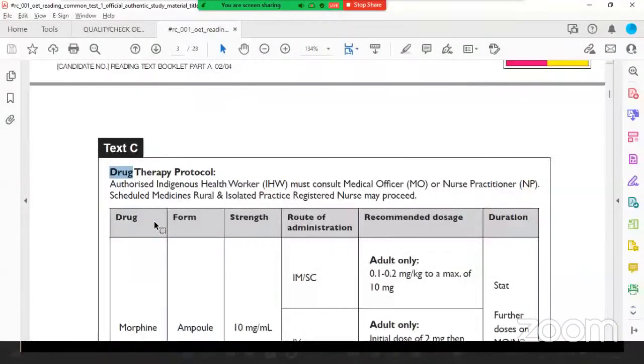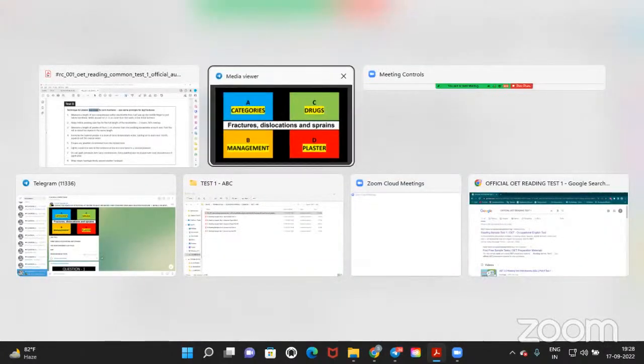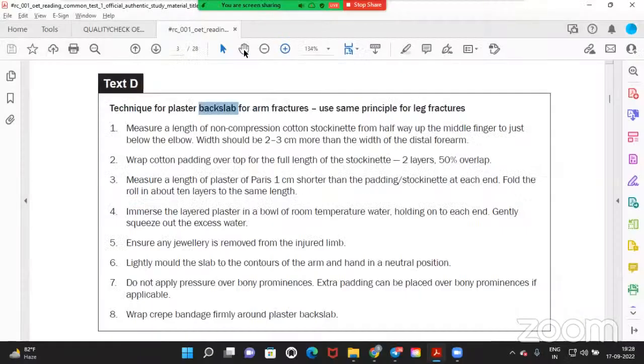So that's very clear now. Now let us go to D. D is plaster, back slab. Is that clear? Now no need to see anything else. Now I am going to give you the questions. First one, procedure for delivering pain relief. A or B or C or D? C. Okay, I'm taking you to the answers.